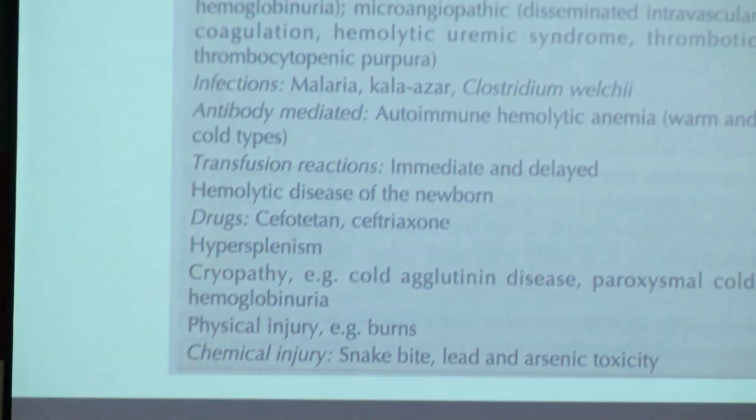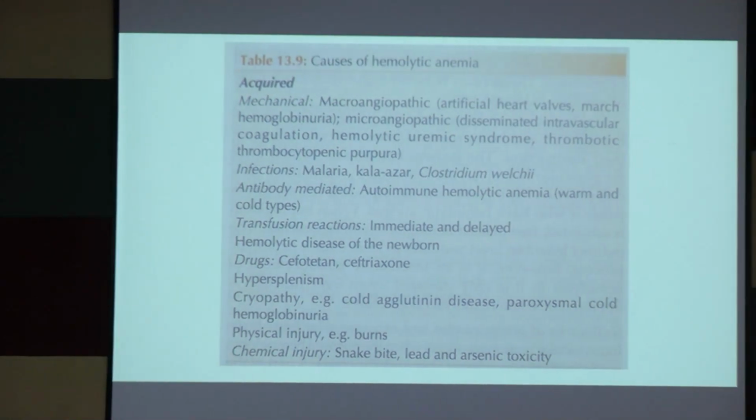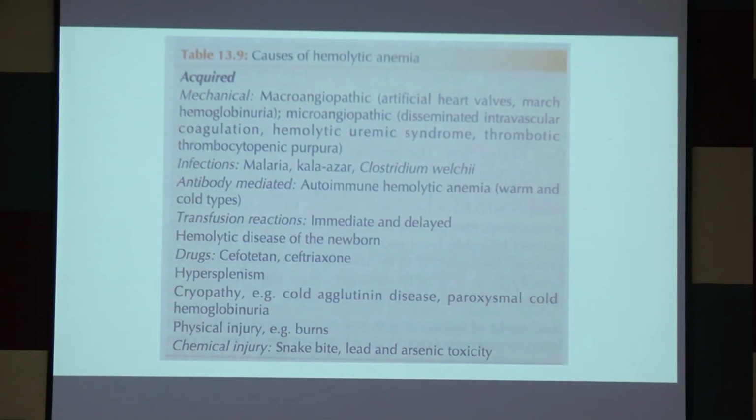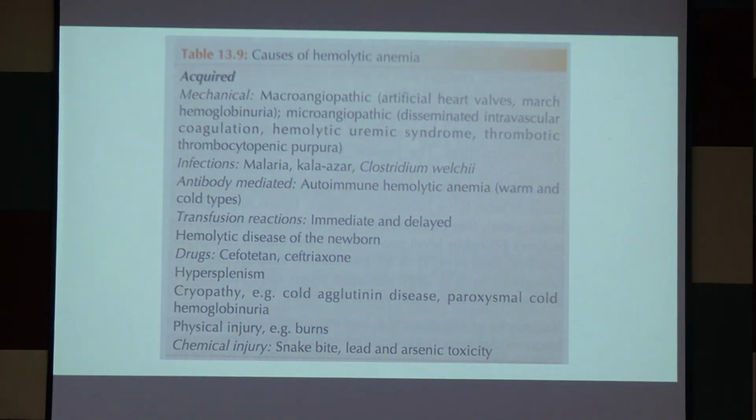Now other causes: infection, malaria. We all know in malaria there is hemolysis of RBC. Other infections: Kala-azar, Clostridium welchii. Nowadays Clostridium welchii is known as Clostridium perfringens. Antibody mediated, that is autoimmune hemolytic anemia, is of two types: warm antibody hemolysis and cold antibody hemolysis.